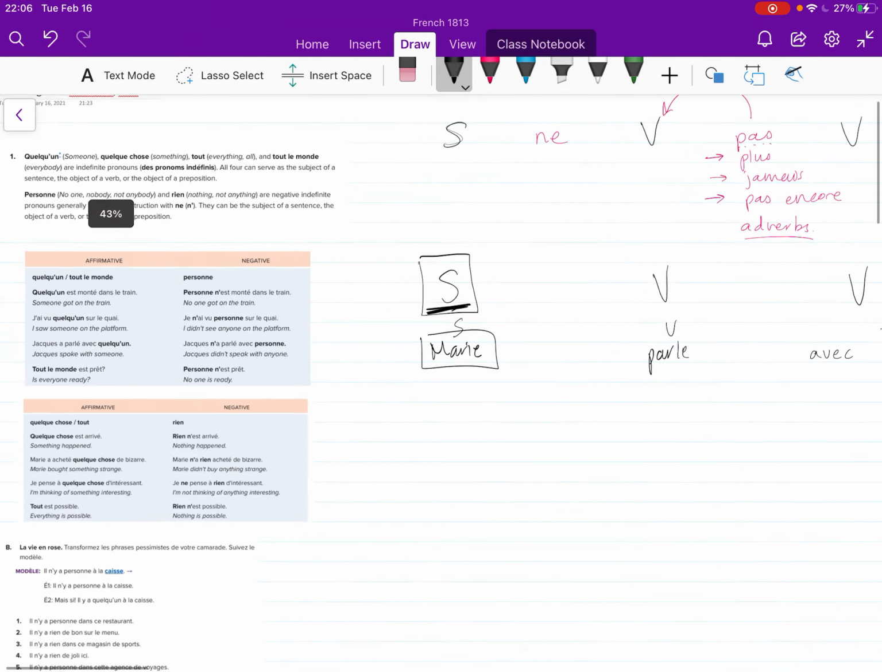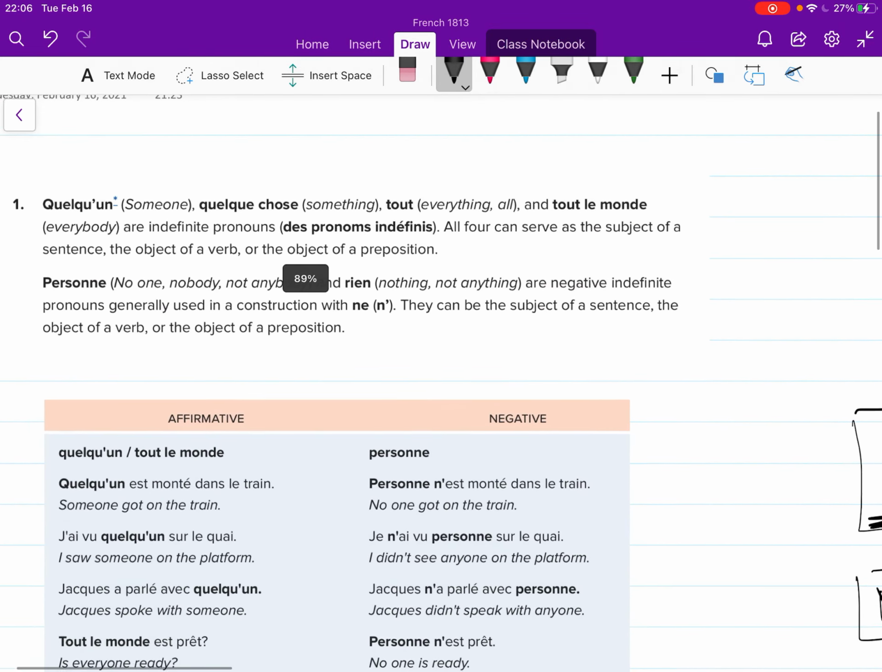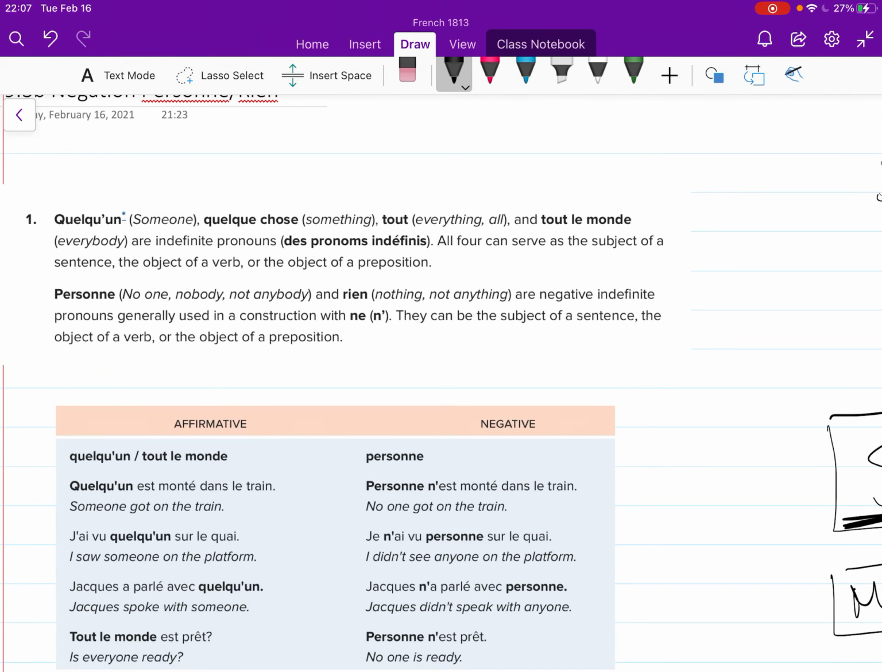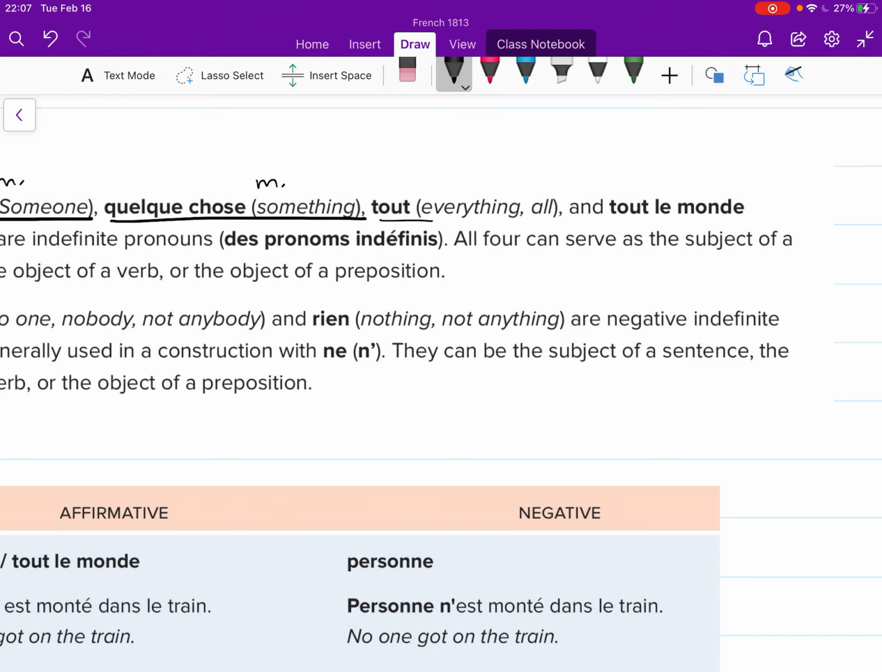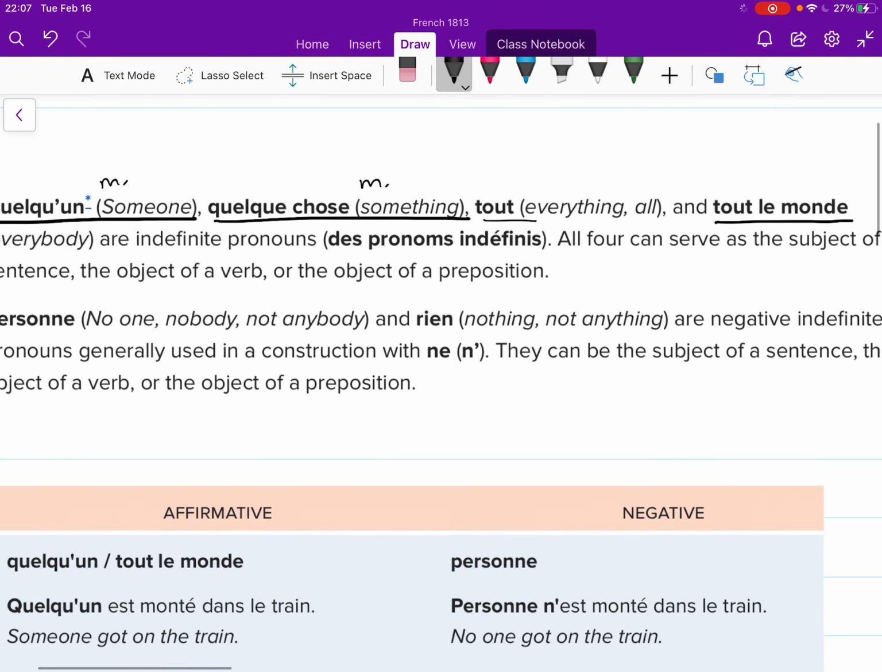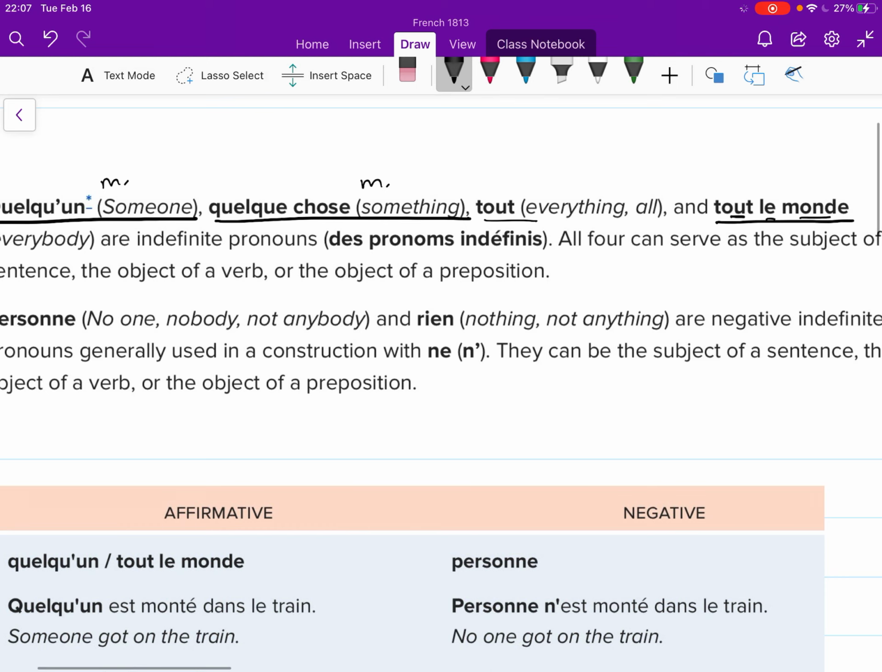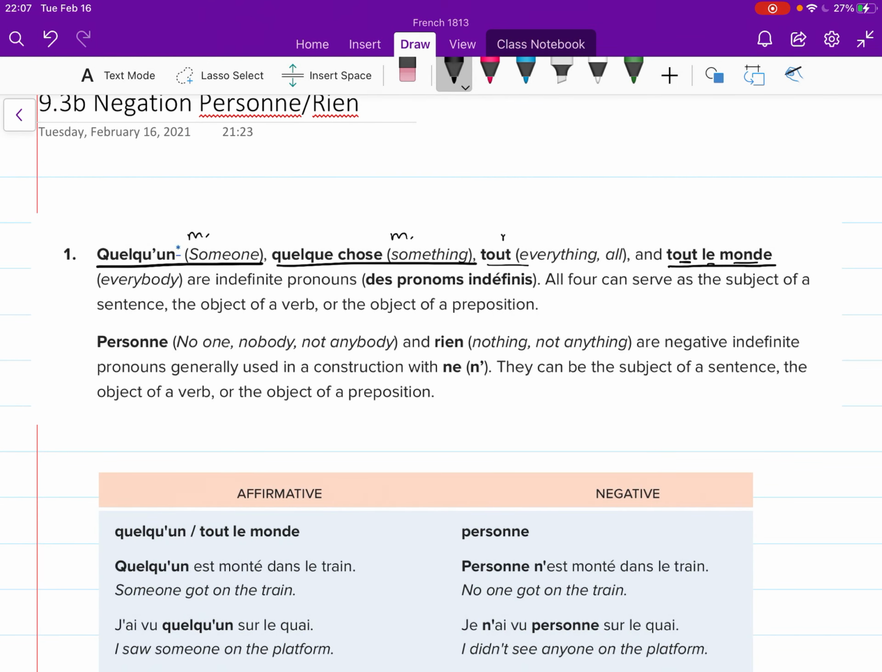So let's talk about some of these nouns and really just treating this as vocabulary. Some important words that we need to know are: someone is quelqu'un, quelqu'un. Something is quelque chose, quelque chose. These are both masculine singular items in terms of grammar. Tout means everything or all. And tout le monde means literally all the world, which is to say everyone. Okay? These are also masculine singular things.